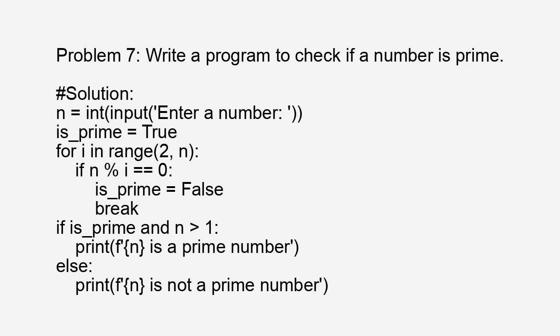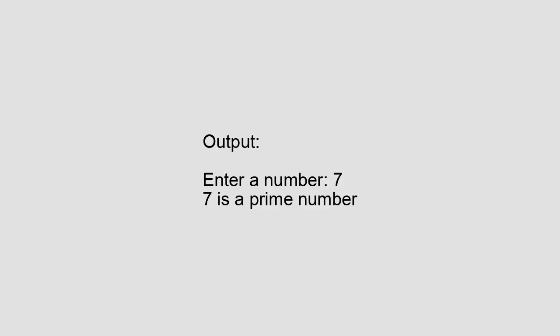Problem 7. Write a program to check if a number is prime. # Solution: n = int(input('Enter a number: ')). is_prime = True. for i in range(2, n): if n % i == 0: is_prime = False, break. If is_prime and n > 1: print(f'{n} is a prime number'), else: print(f'{n} is not a prime number'). Output: Enter a number: 7 is a prime number.